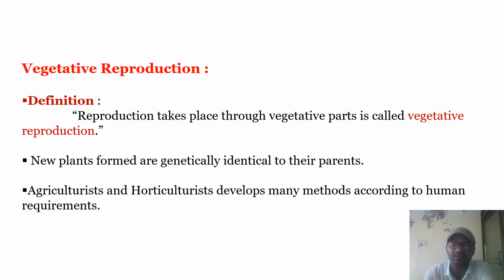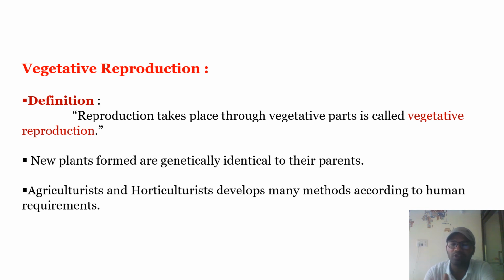When these parts have a bud, the bud grows into a young individual. That is vegetative reproduction. Even in the leaf, in the notch of the leaf, a bud arises to form new individuals.